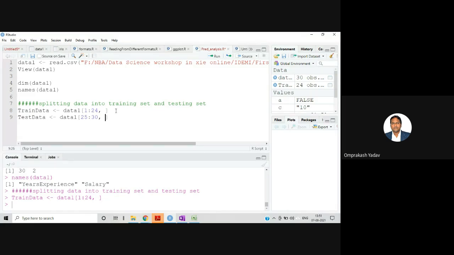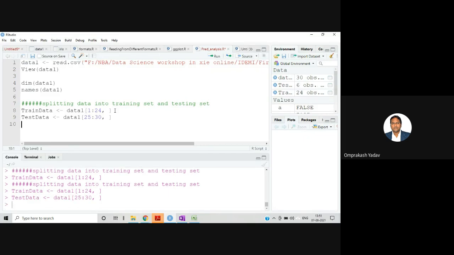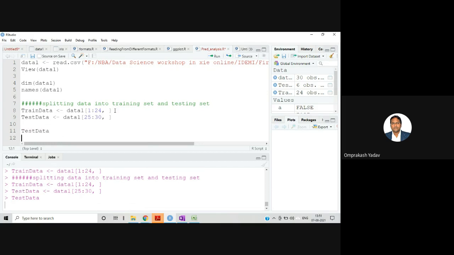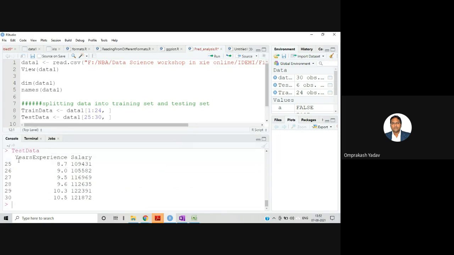Okay, so let's run this train data and test data. Let's see the test data. Here my test data is 25 to 30, right? This is my test data, so I'll keep this data for testing purposes.